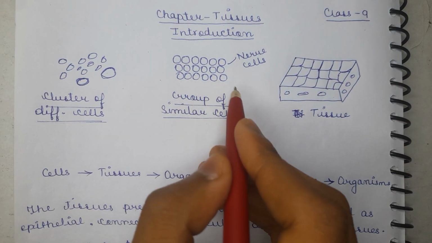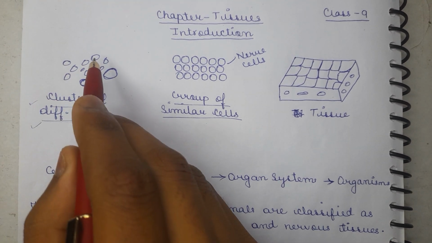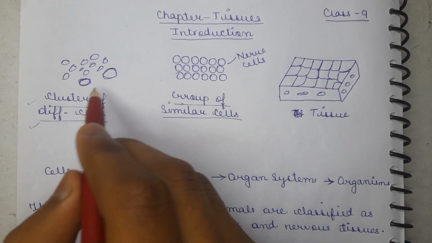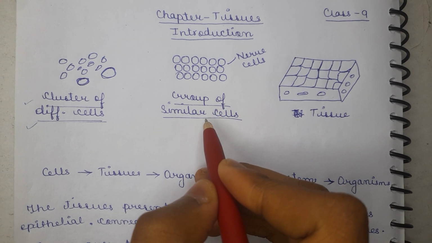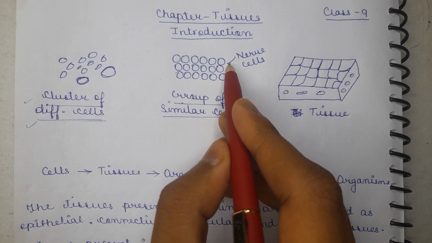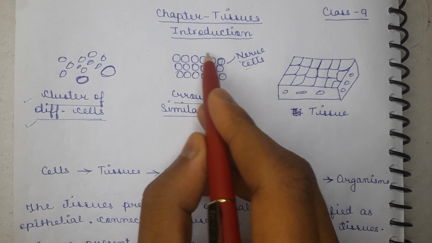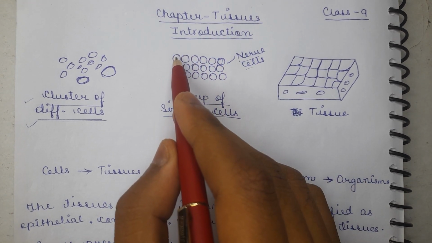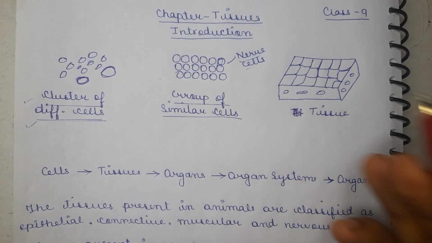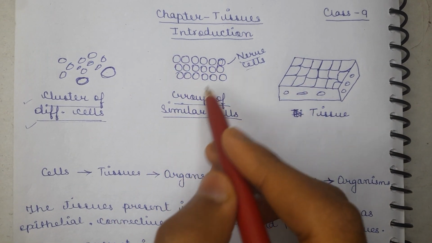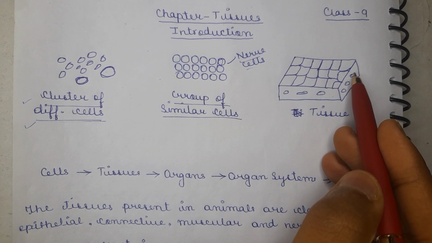Now if we see the three diagrams, the first diagram shows clusters of different cells. These cells have different functions and they all do different types of work. The second diagram shows a group of similar cells. If the single cell is a nerve cell, then the whole group will consist of only nerve cells. That means they all perform a similar function. Now these groups of similar cells combining is called tissue.